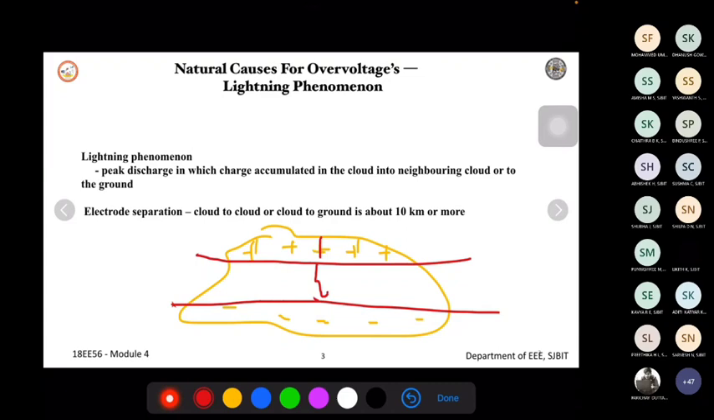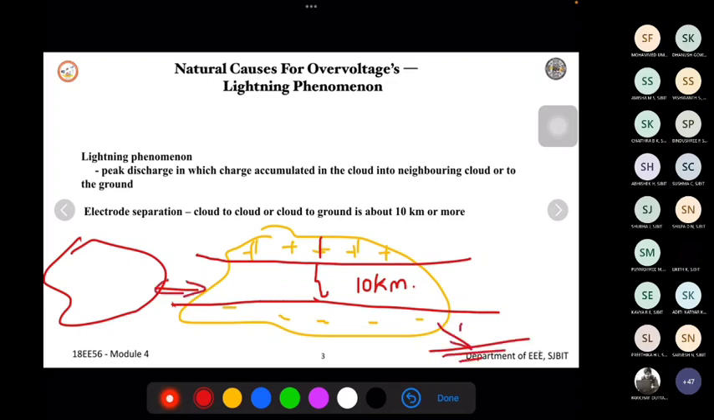So the gap between cloud to cloud or cloud to ground is very large, which will be in terms of 10 kilometers. The gap which has been shown here will be about 10 kilometers between cloud to cloud. If I take another cloud here, or from cloud to ground, this gap will also be around 10 kilometers.